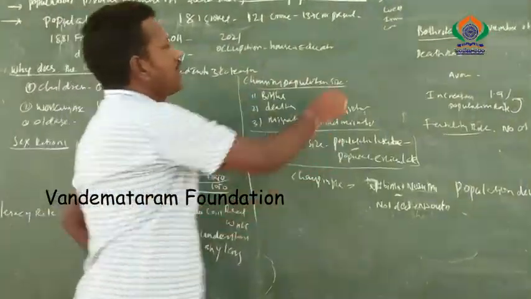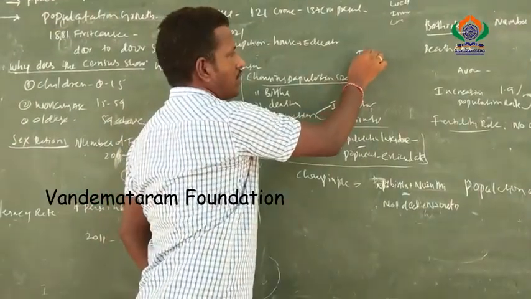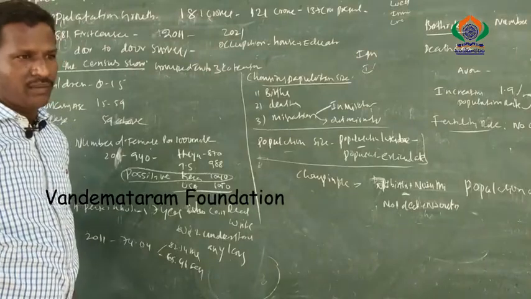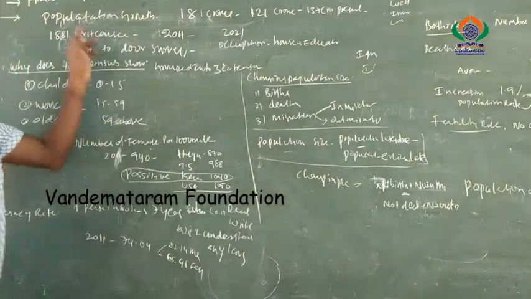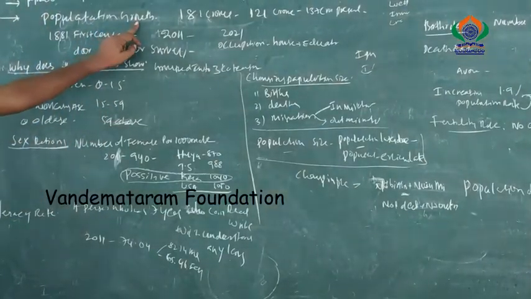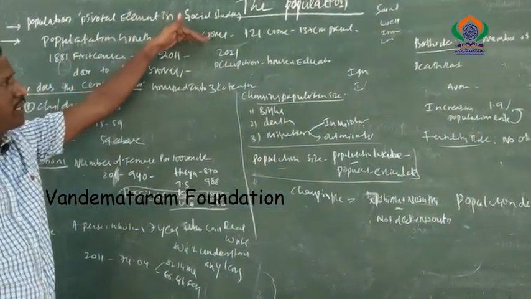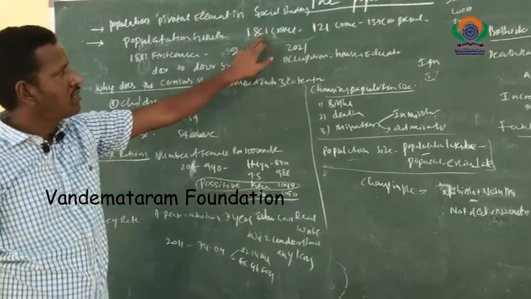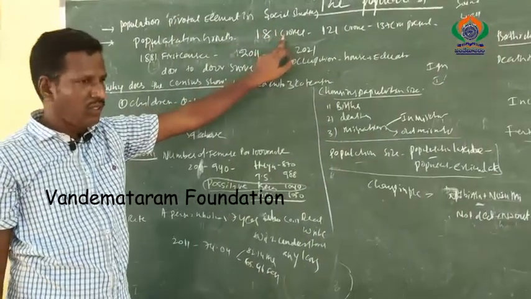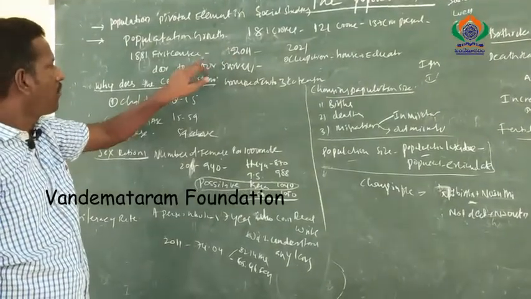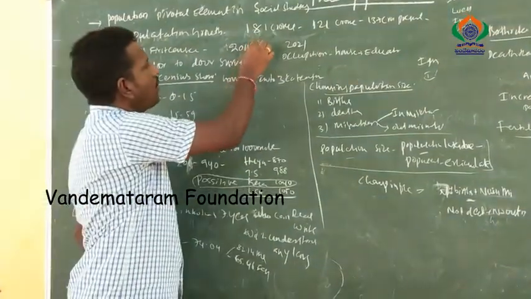If the people are ignorant or illiterate, the nation will not develop. So population growth is one of the important major causes in India. Day to day our population is increasing. Once upon a time our population was only 18.1 crores. According to the 2011 census, our population increased up to 121 crores.